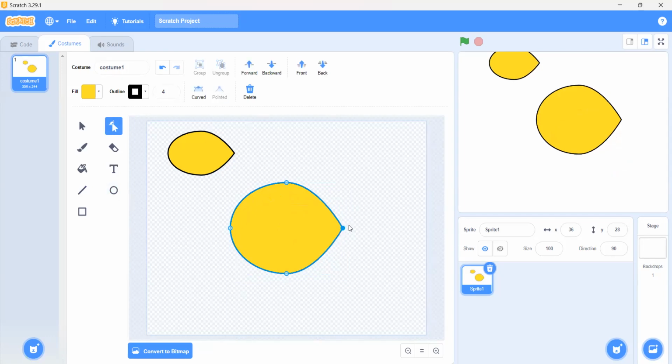Okay, now we will click on this and we will stretch it a little bit to make it like a body. Okay, then we will make a point here and then we will do this.